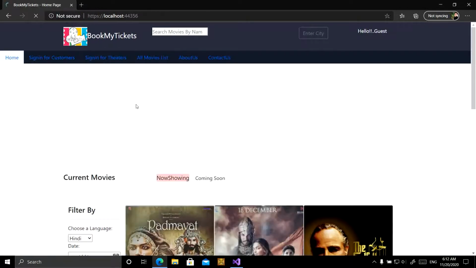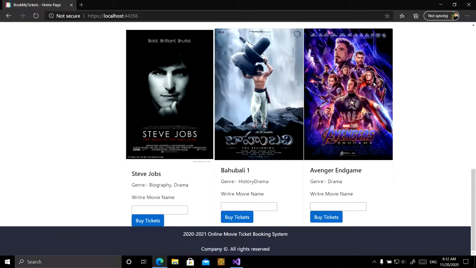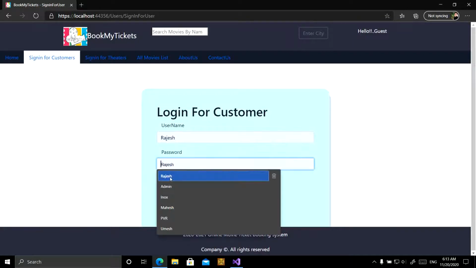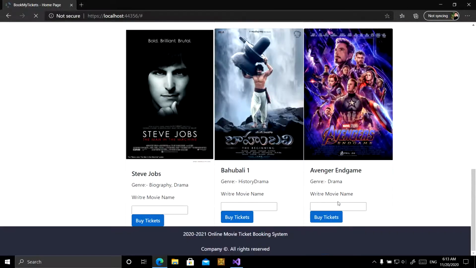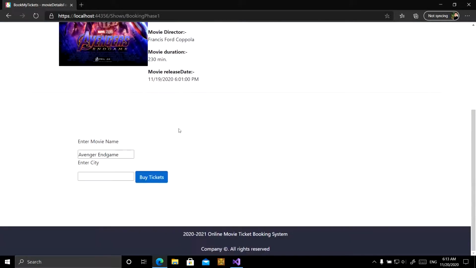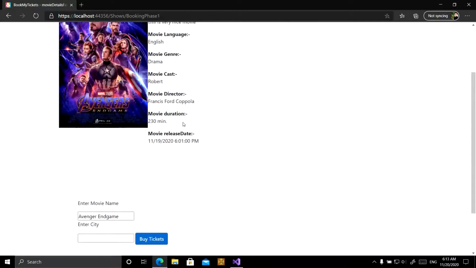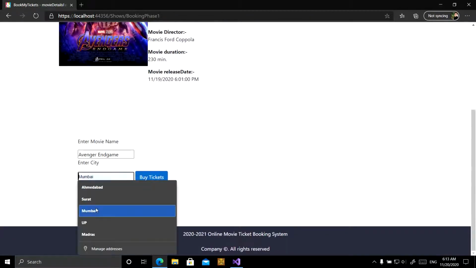Now I'm going to book a ticket. We recently created a show for Avengers Endgame. First of all, we have to log in. Now I am logging in as a user, Rajesh. For that I have to write the movie name. Now we are going to find our recently added show here for the city Mumbai.